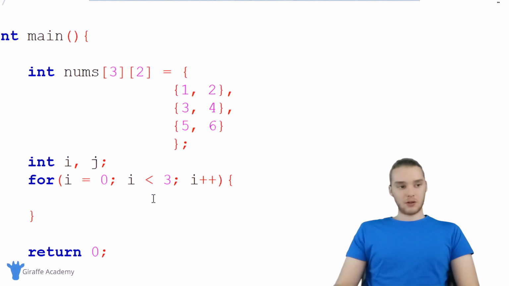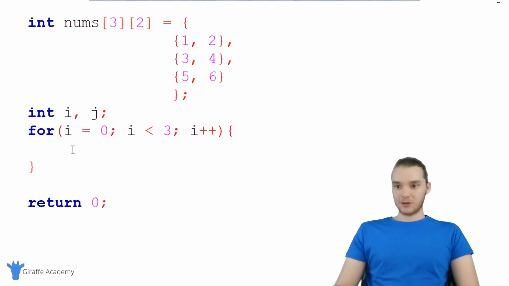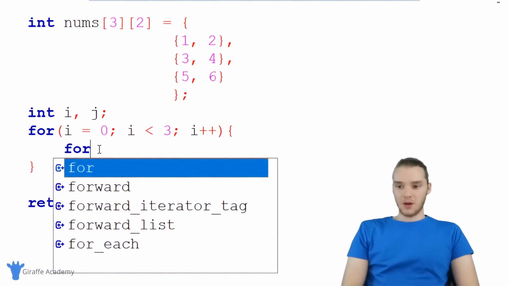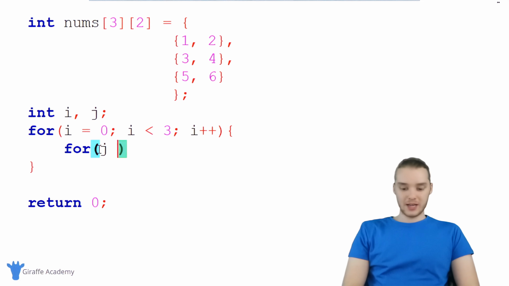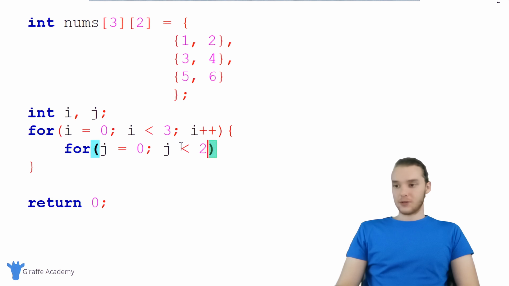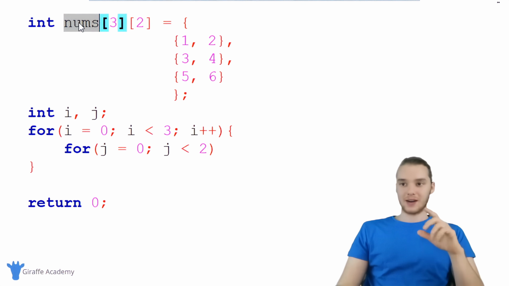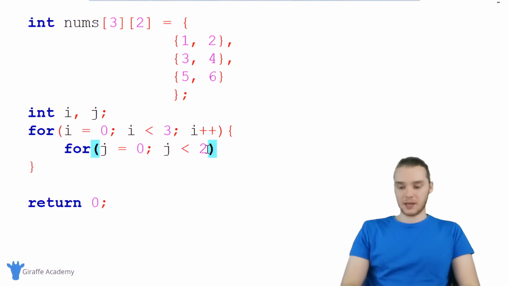Now, inside of these curly brackets, I want to create another loop. So every time we go through this one iteration of this top loop, we're going to fully execute through another loop. So I'm going to say for j is equal to 0, j is less than 2. And the reason I'm saying 2 here is because that's how many elements are inside each array inside of the nums array. And you guys will see in a second why this is going to work. And then I'm going to say j plus plus.